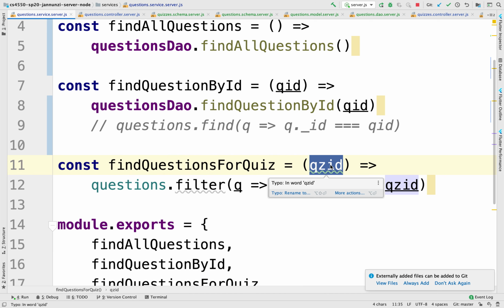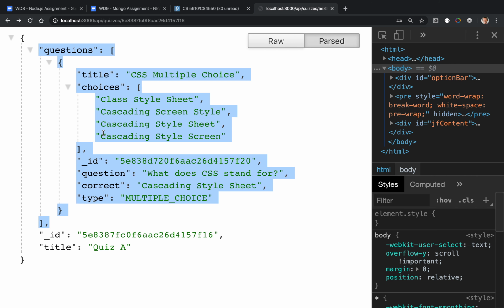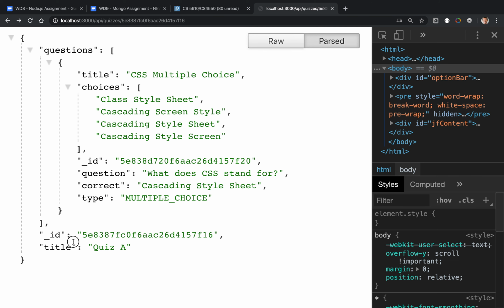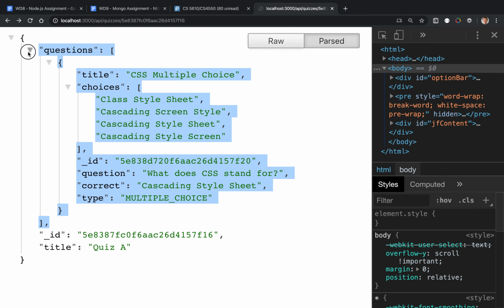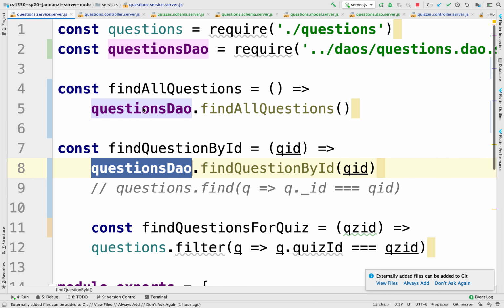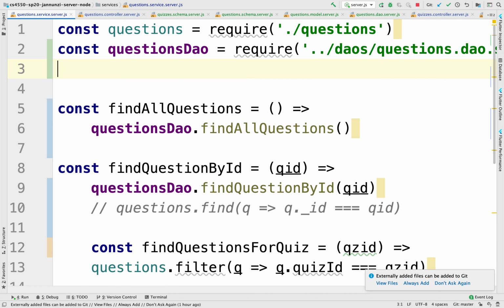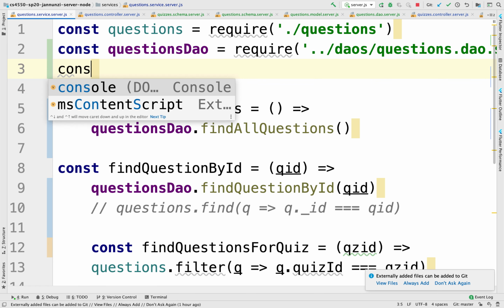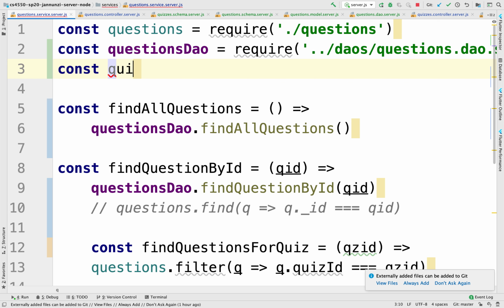And then we wouldn't return the entire quiz. Maybe we don't want the title. We would only return just the questions. How about that? Let's do that. We know we have the implementation of finding a particular quiz in a DAO that does that for us already. So let's load here const quizzes DAO.